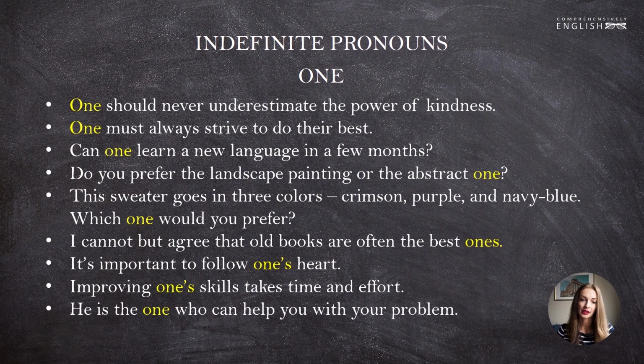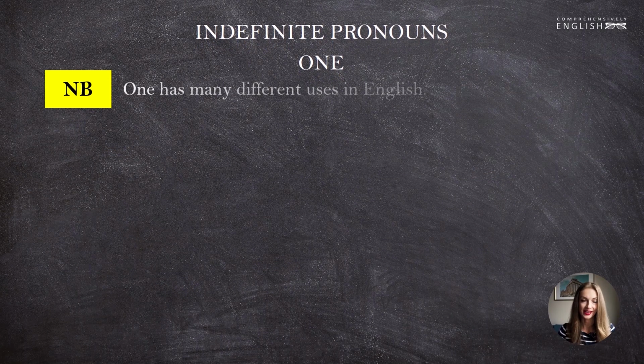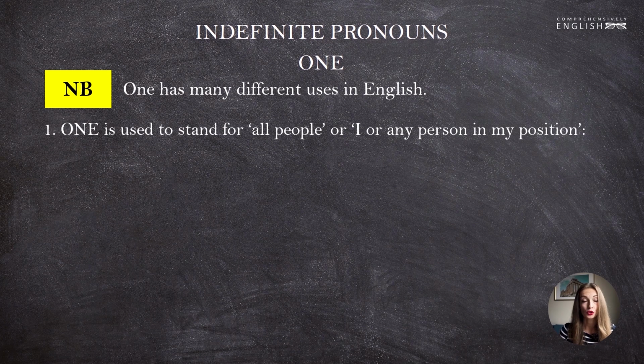He is the one who can help you with your problem. We see the definite article the here. It precedes one, and the one means the only person. One should never doubt oneself when facing challenges. In this sentence, we can also see the reflexive pronoun, oneself. Now, as I have already said, one has many different uses in English. Let's go through them one by one. The first scenario in which you should use one is when you want to refer to all people or I, or any person in my position.